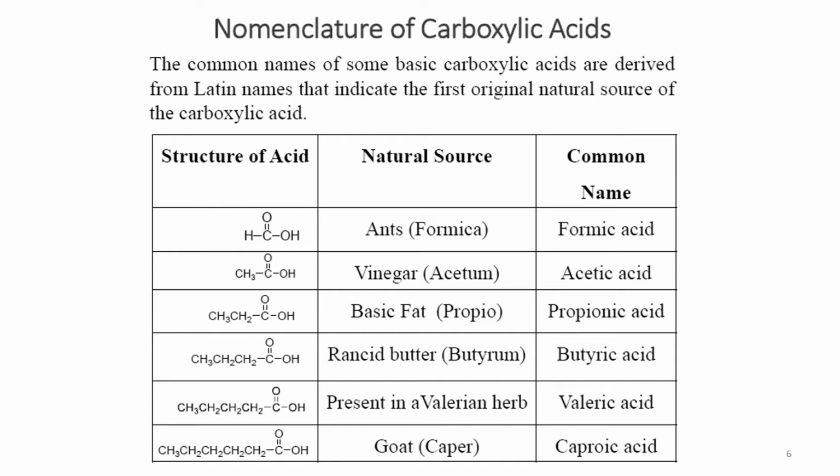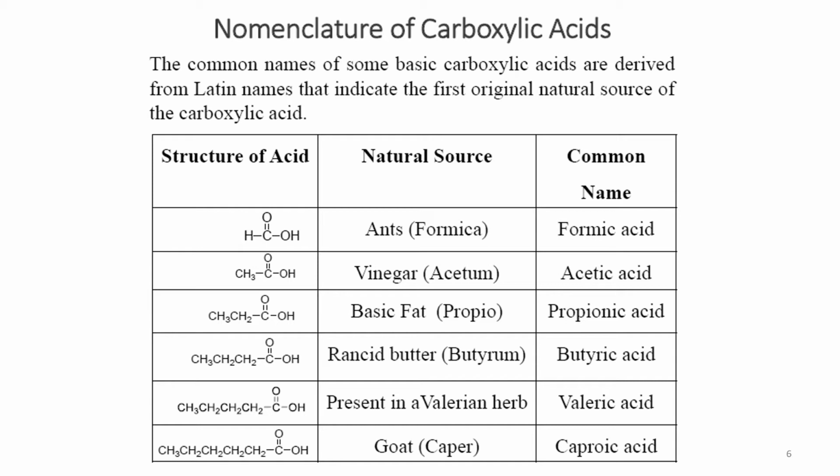Here we are talking about the nomenclature of carboxylic acid, and the common names of some basic carboxylic acids we derive from Latin names that indicate the original natural source of the carboxylic acid. Just like the very first member of this homologous series, formic acid.